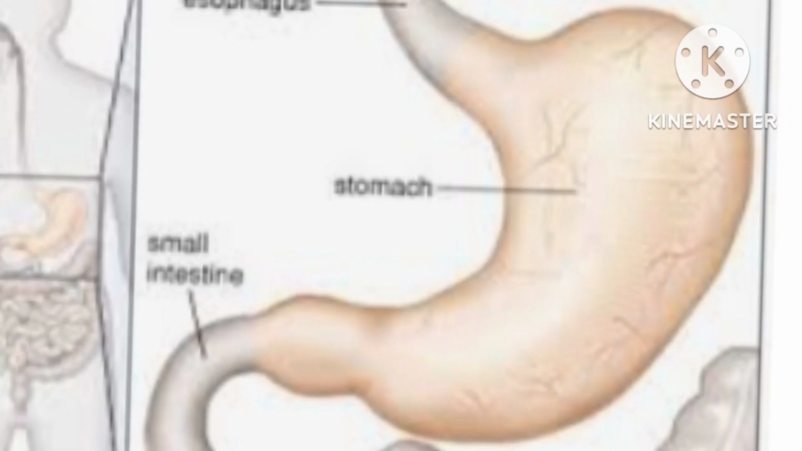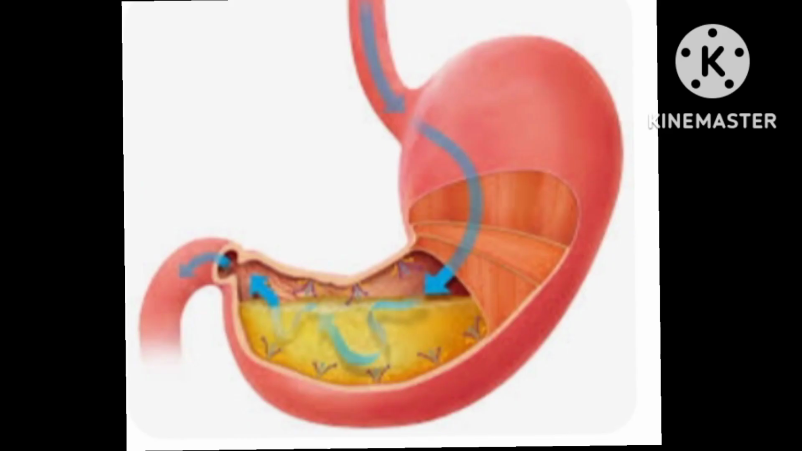Number 2. Stomach. The stomach is the large J-shaped organ at the end of the esophagus on the left side of the body. The capacity of the stomach is 50 ml when empty and can expand up to 2 to 4 liters when full. The end of the stomach has sphincter muscles that close and open to allow the flow from the esophagus to the stomach.